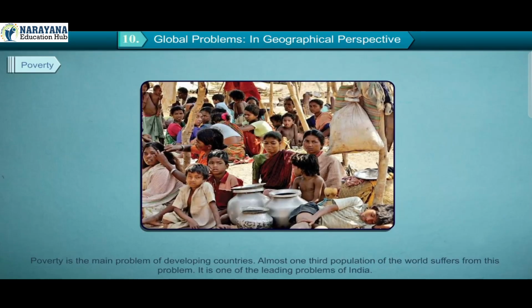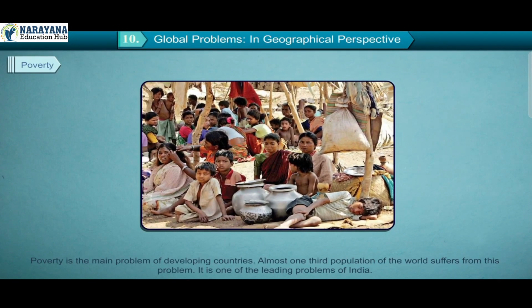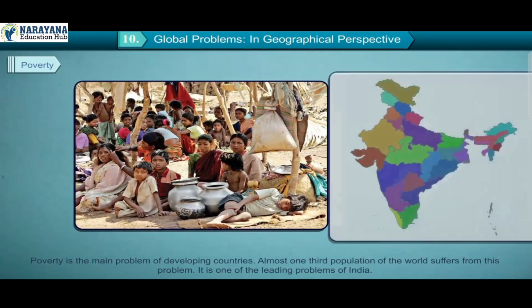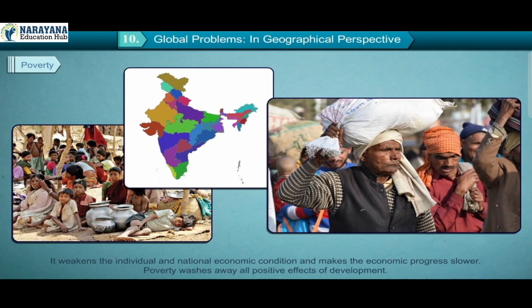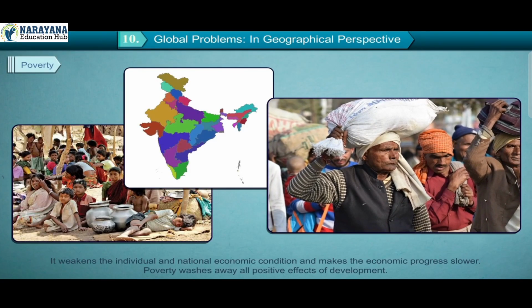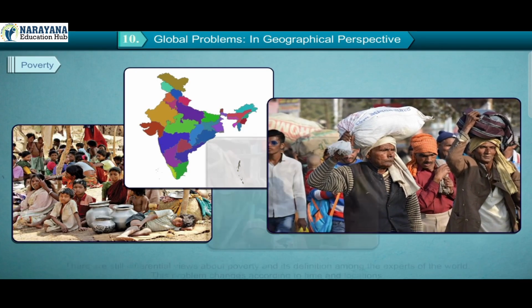Poverty. Poverty is the main problem of developing countries. Almost one-third population of the world suffers from this problem. It is one of the leading problems of India. It weakens the individual and national economic condition and makes the economic progress slower. Poverty washes away all positive effects of development.